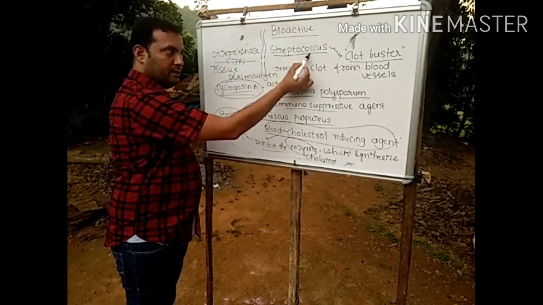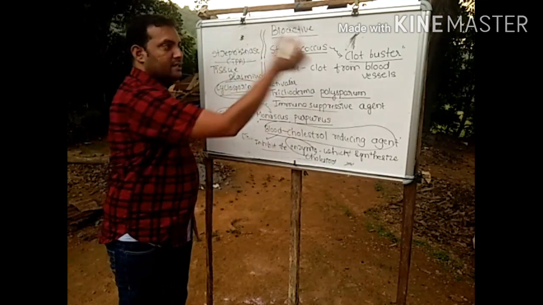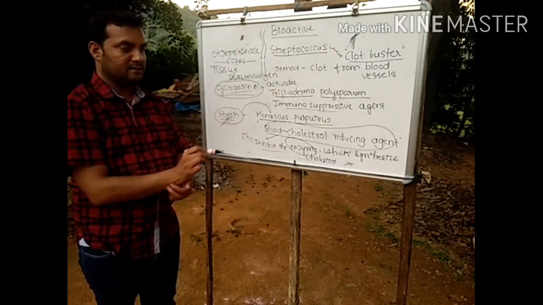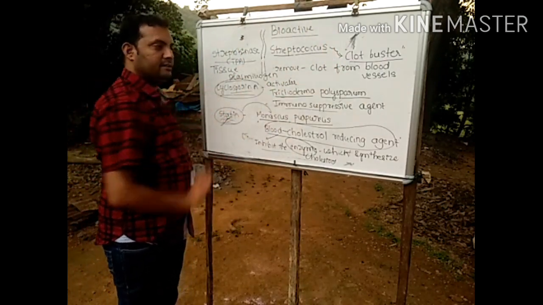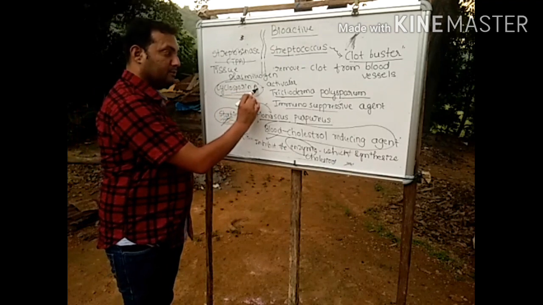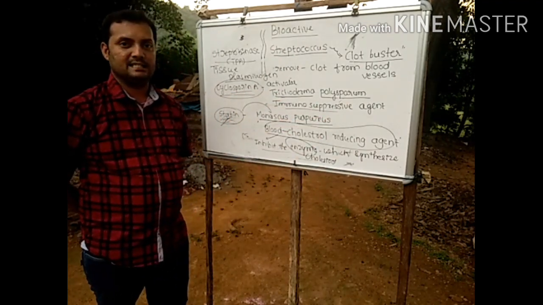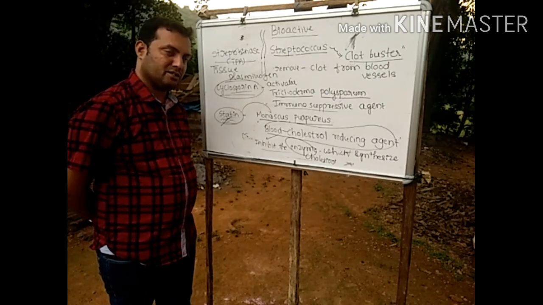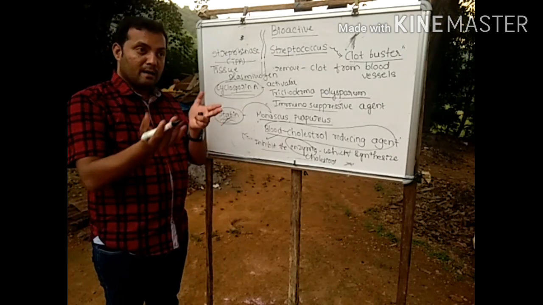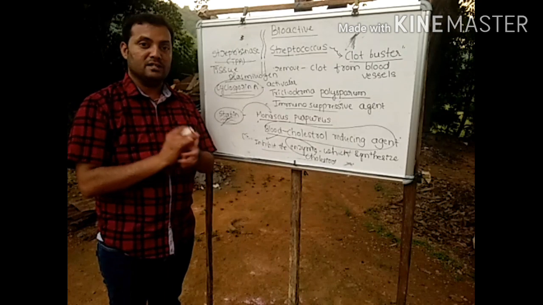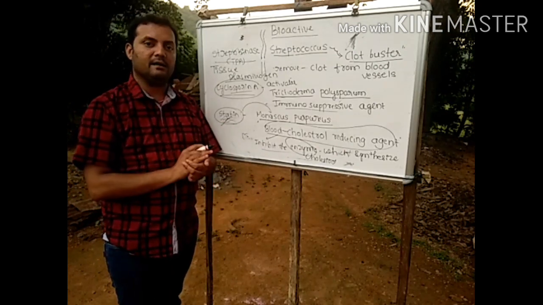Streptokinase, which will be produced by using Streptococcus, is used as a clot buster to remove the clot within the blood vessels. Cyclosporin A is used as an immunosuppressive agent. Why should immunosuppression be done? In order to make our immune system accept the transplanted organ.